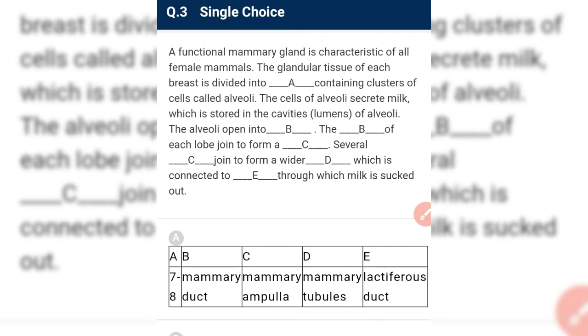Each lobe contains clusters of cells called alveoli. The cells of alveoli secrete milk, which is stored in the cavity or lumen of the alveoli.